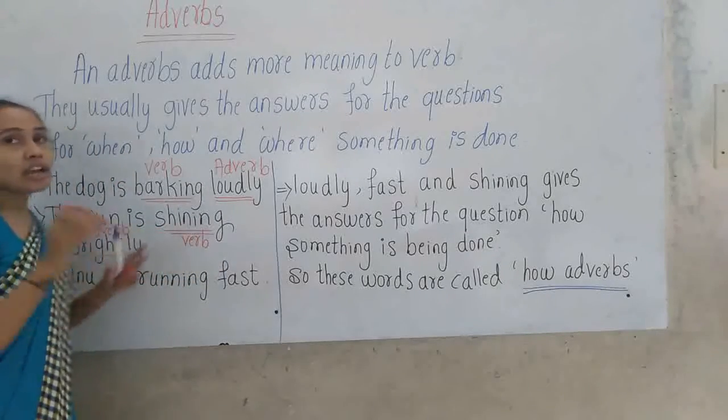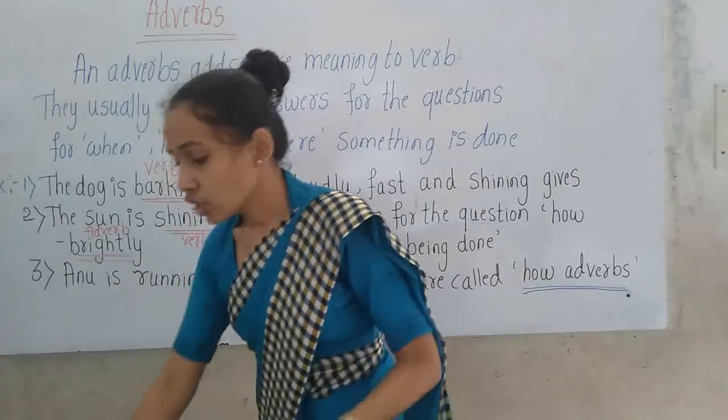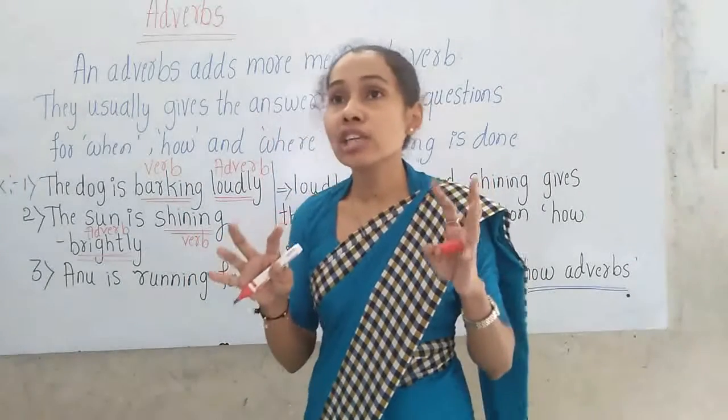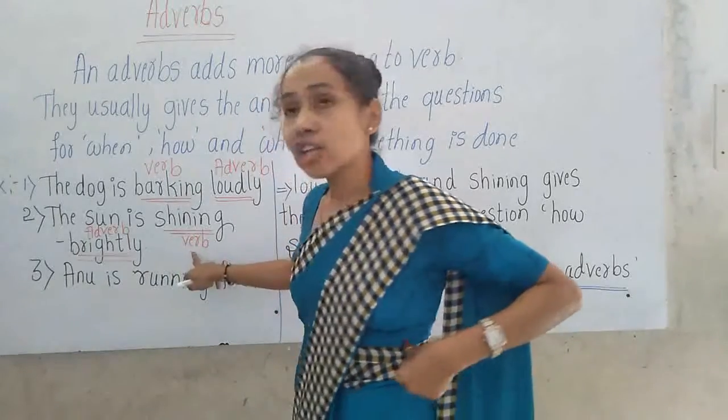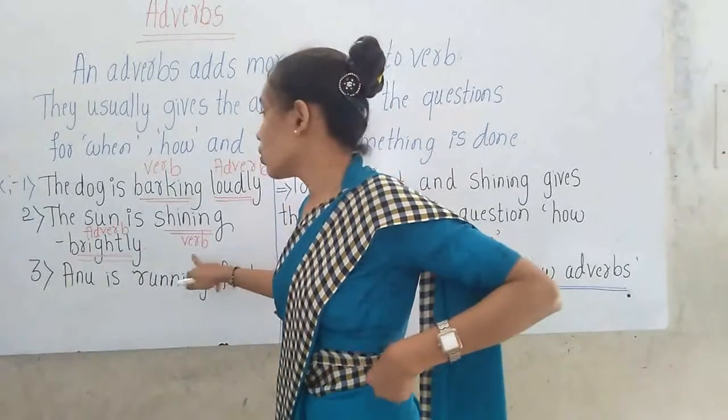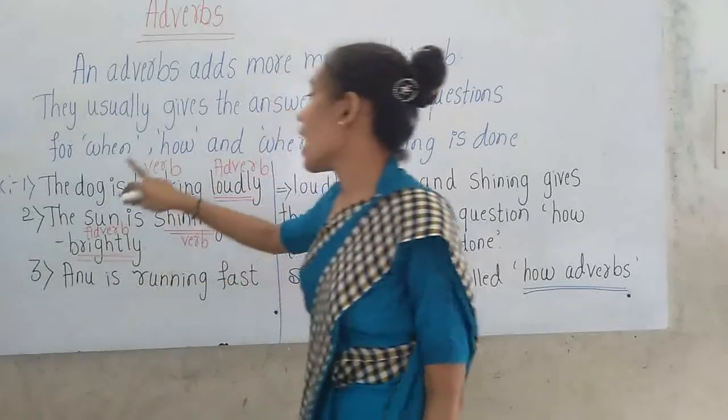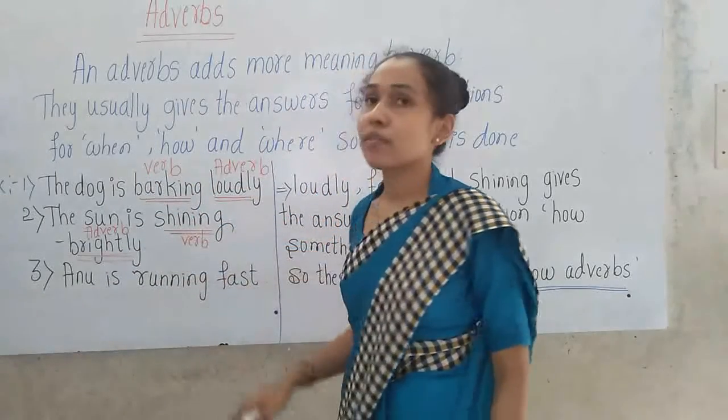So verb is here shining. Shining shows some action is going on there. Shining is an action verb. So here brightly is adding more meaning to the verb.